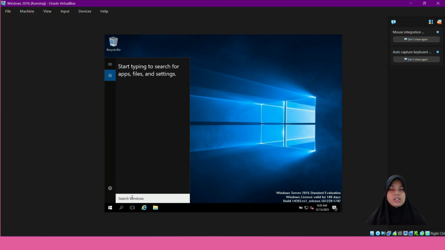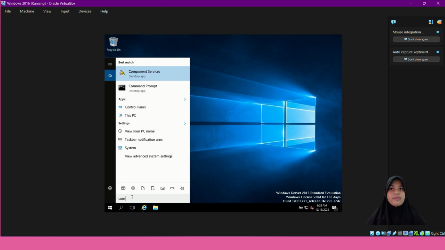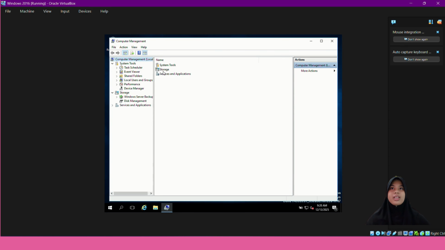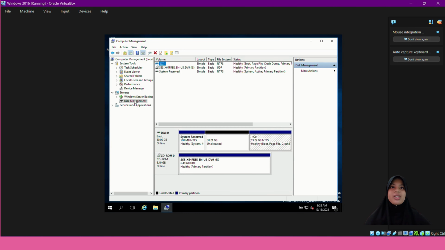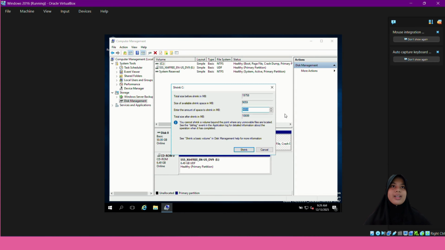First, we go to search and then search for computer management. Click that one and then go to this management. Actually, I have deleted the one I want to shrink volume about, so I will just show how to shrink volume like this and then shrink.